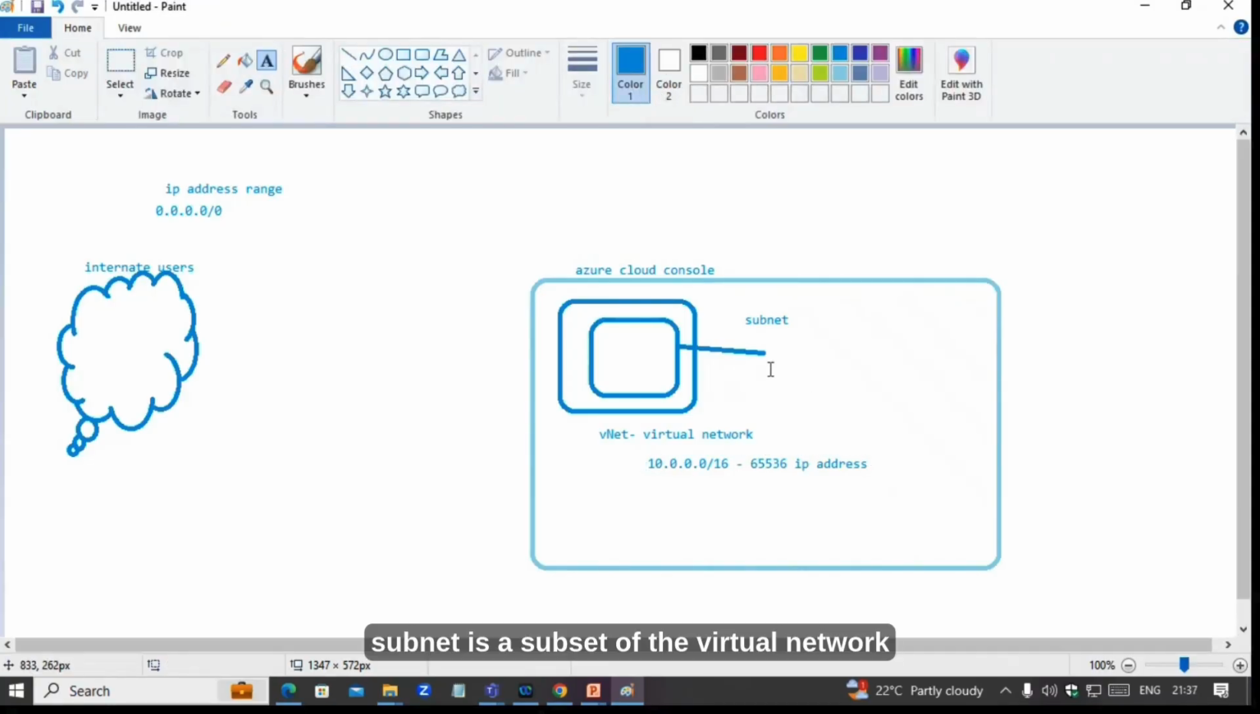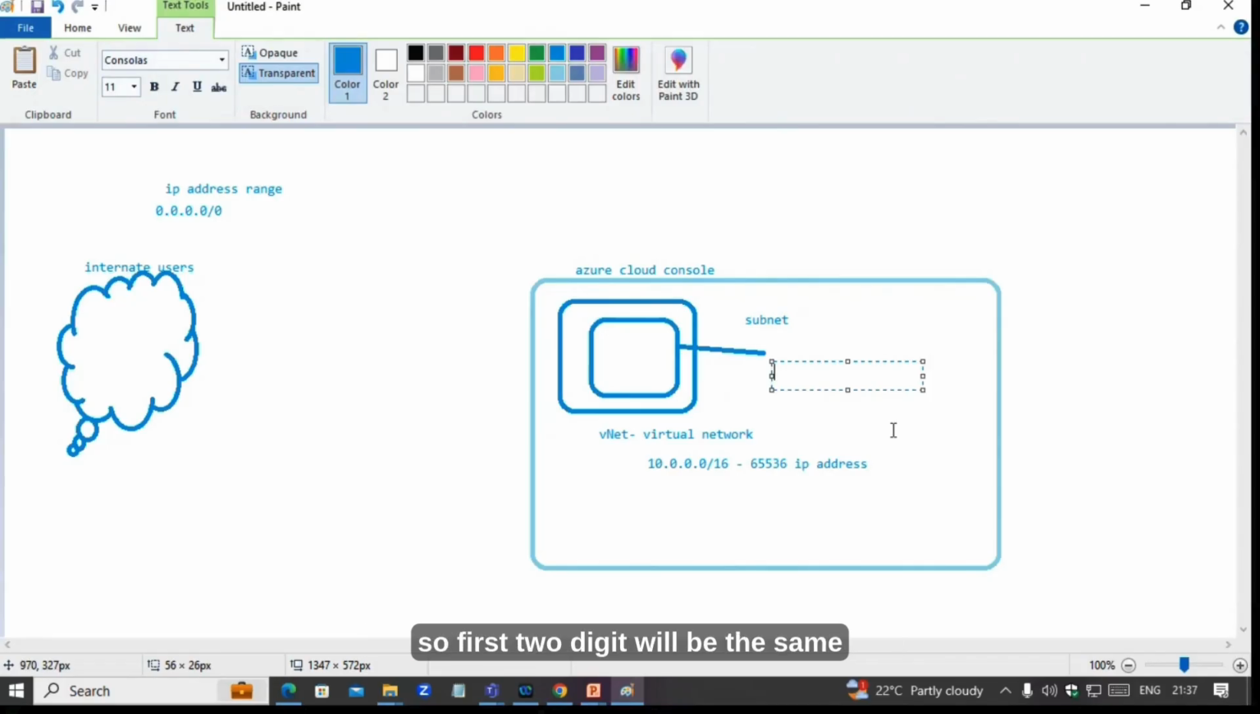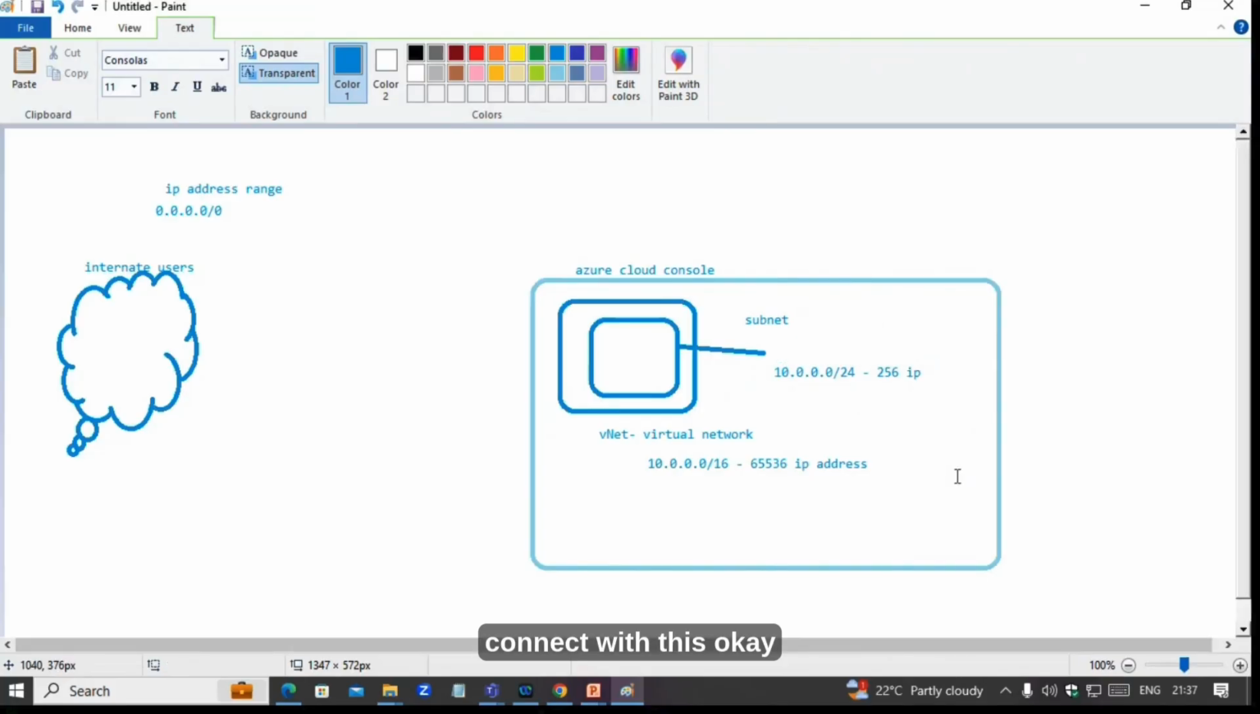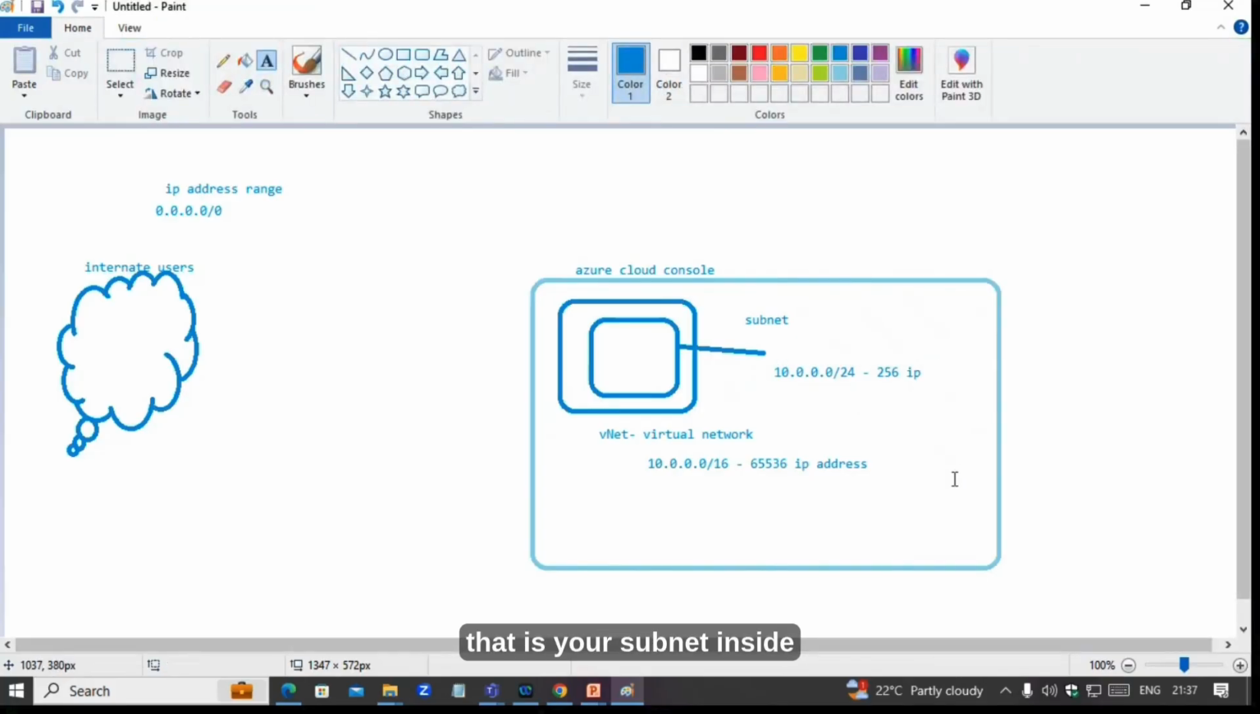Then the subnet is a subset of the virtual network. So the first two digits will be the same, 10.0, then later we can change. /24 means 256 IP addresses. So these many devices you can connect with this. That is your subnet.